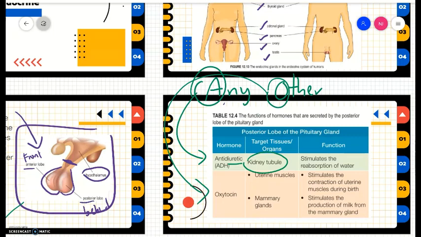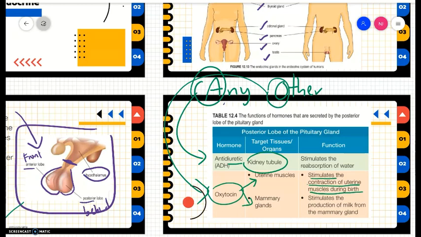So oxytocin is a hormone that works at the uterine muscles and mammary glands. What is its function? It is to stimulate the contraction of uterine muscles during birth. Bila ada hormon oxytocin ni, dia pergi ke uterine muscle, dinding rahim. Bila dia contract, maksudnya mengecut, kita akan rasa sakit.